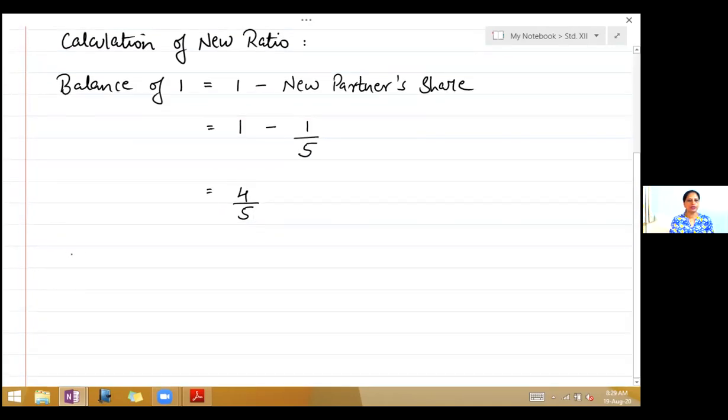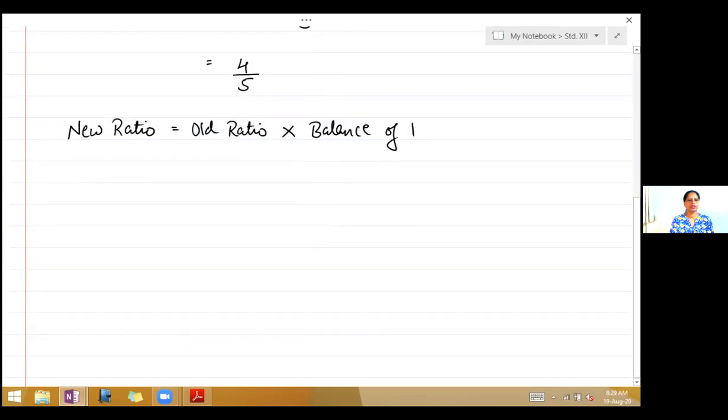Now we find out the new ratio. Formula for new ratio is equal to old ratio into balance of 1. So we will find out for the partners. So first partner is Kishore.